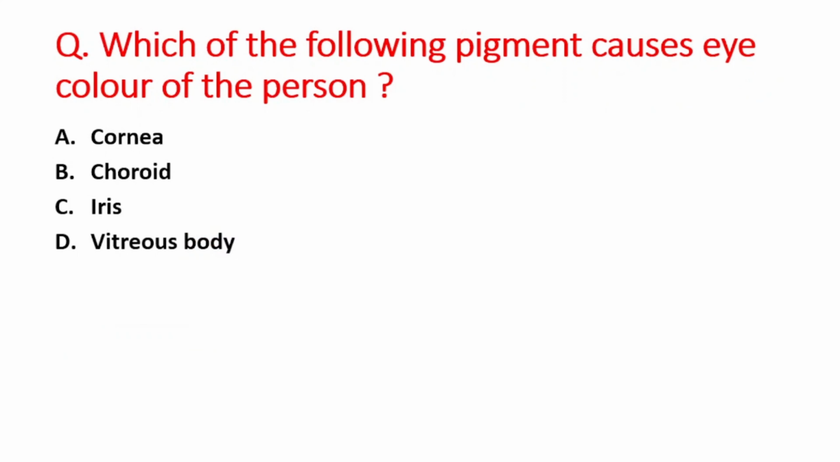Next question is which of the following pigment causes eye color of the person? A option is cornea, B option is choroid, and C is iris, and D option is vitreous body. So right answer is option C, that is iris.